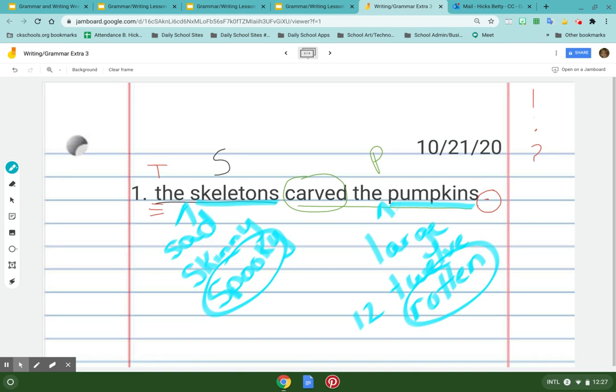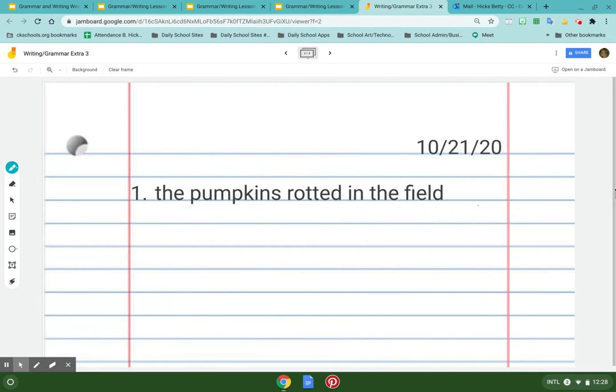All right. And then when I would rewrite it, I would rewrite all of those corrections, the capital at the beginning, the punctuation, and I would add the adjectives into it. All right. Let's look at the next sentence. Do you see what's wrong with it?